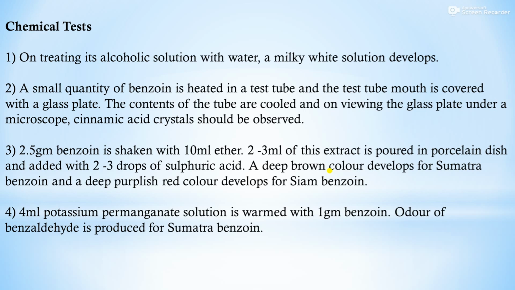2.5 gram of benzoin is shaken with 10 ml of ether, then 2 to 3 ml of this extract is poured in a porcelain dish and added with 2 to 3 drops of sulfuric acid. A deep brown color develops for Sumatra benzoin and a deep purplish red color develops for Siam benzoin. 4 ml of potassium permanganate solution is warmed with 1 gram of benzoin. An odor of benzaldehyde is produced for Sumatra benzoin.